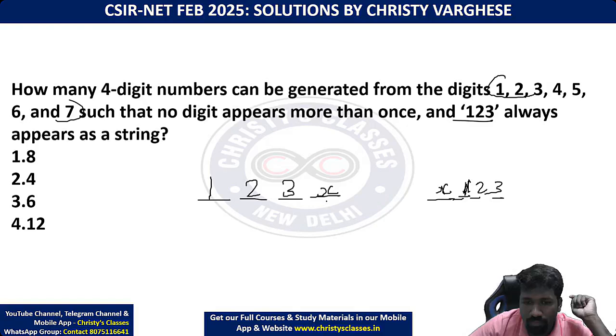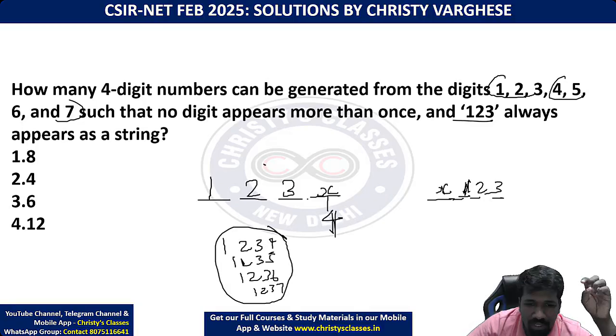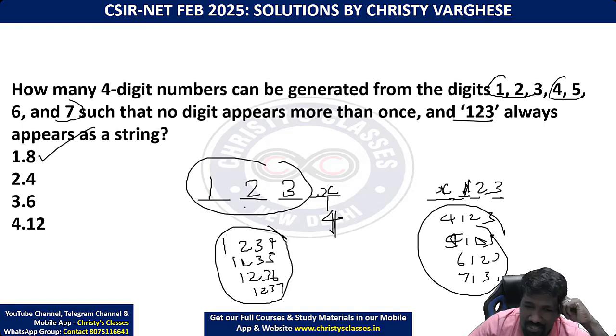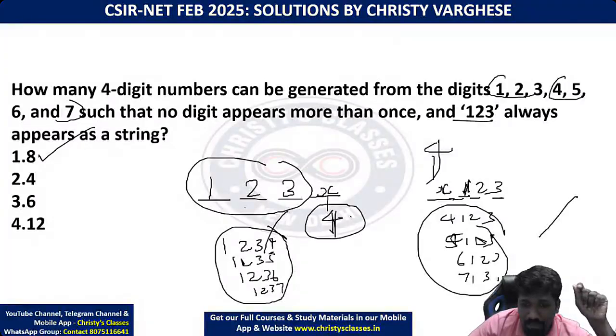So here, what all are possible? 1, 2, 3 already taken. So 4, 5, 6, 7. 4 possibilities are there. Or if you want to list it out, because the numbers are few, I will list out all the numbers. 1, 2, 3, 4 is one possibility. 1, 2, 3, 5 is another possibility. 1, 2, 3, 6 is another. 1, 2, 3, 7 is another possibility with 1, 2, 3 in the beginning. Now 1, 2, 3 in the end: 4, 1, 2, 3; 5, 1, 2, 3; 6, 1, 2, 3; 7, 1, 2, 3. 4 more. So 4 plus 4, 8 is the answer. Again, listing out like this is not at all needed. For x there are 4 possibilities, for this also 4 possibilities, so 4 plus 4, 8.